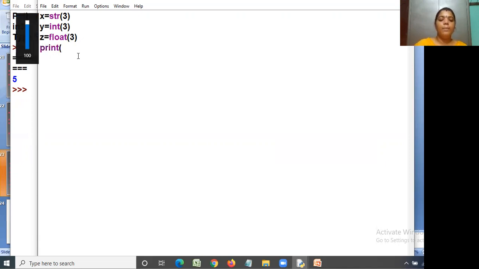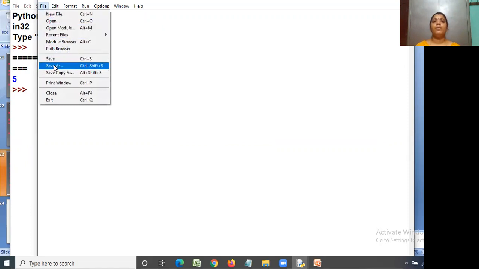So for getting the output, we are giving the print statement. Print x. Next, print y. Next, print z. This is the small code I have written about data types.